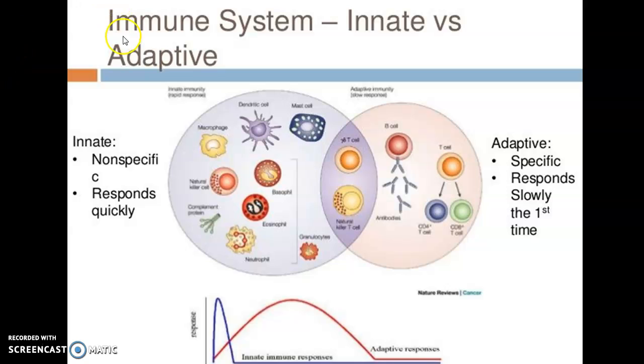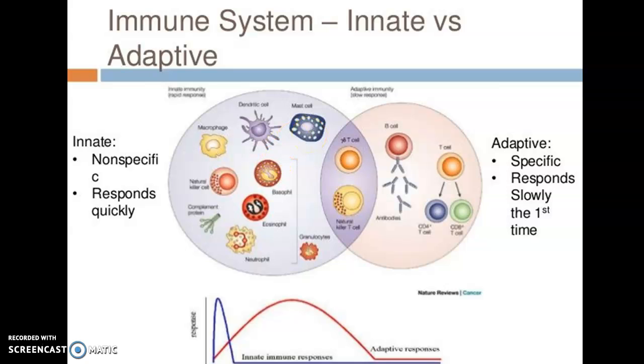Now those cells involved in the innate mechanism we had already discussed, that is the neutrophils, eosinophils and basophils, which are classified as granulocytes, and there are natural killer cells which come from the lymphoid progenitor cells, and monocytes differentiate into macrophages and dendritic cells. The mast cells are actually modified basophils, or basophils when they leave the capillary and enter into connective tissue, then they are called mast cells.